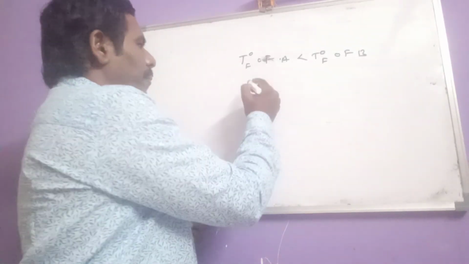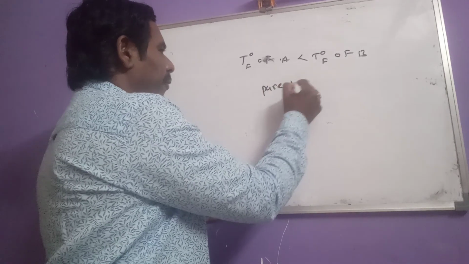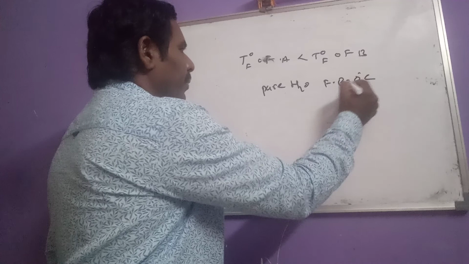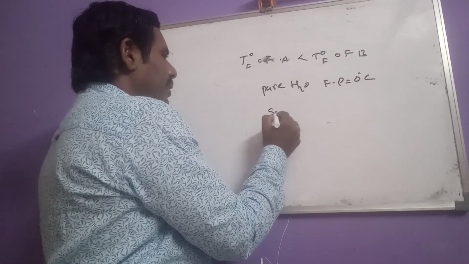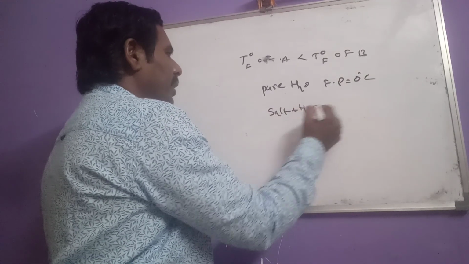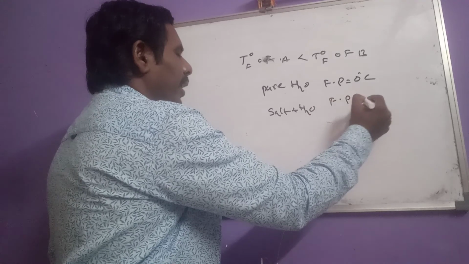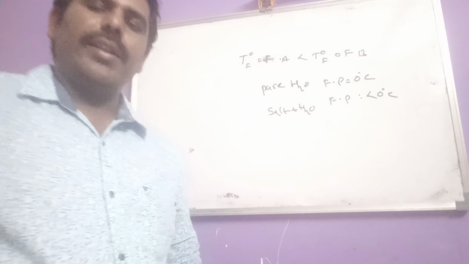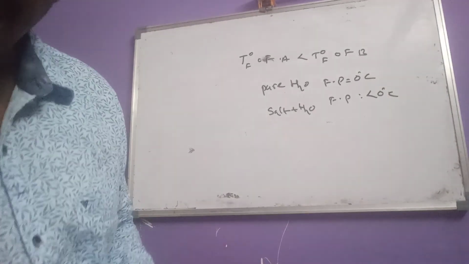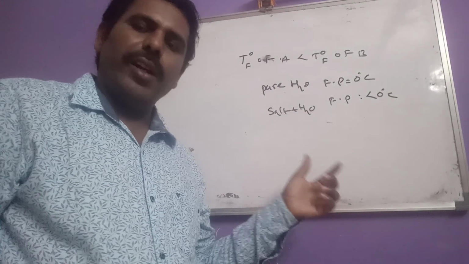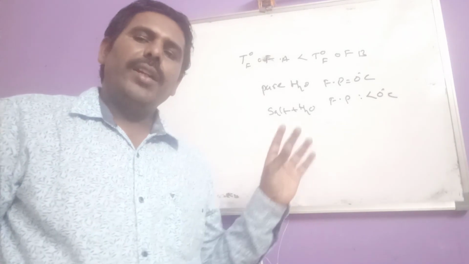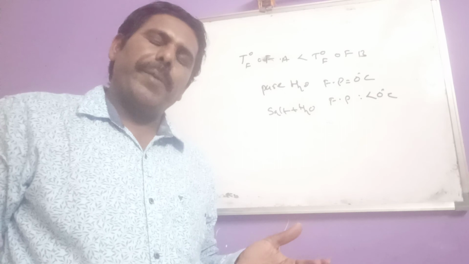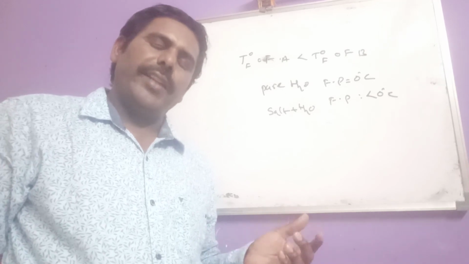That means pure water freezes at 0 degree centigrade, but if a salt is added to water, its freezing point is less than 0 degree centigrade. So this is called lowering in freezing point. This is called which one? Lowering in freezing point. So these are the factors affecting vapor pressure, boiling point and freezing point.